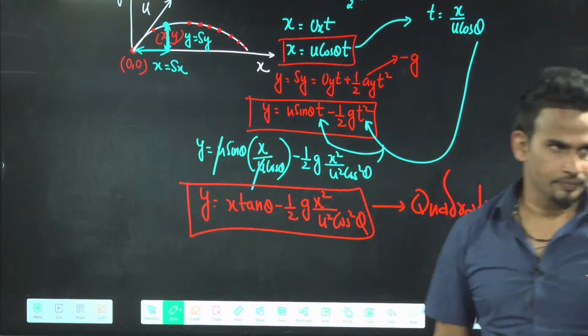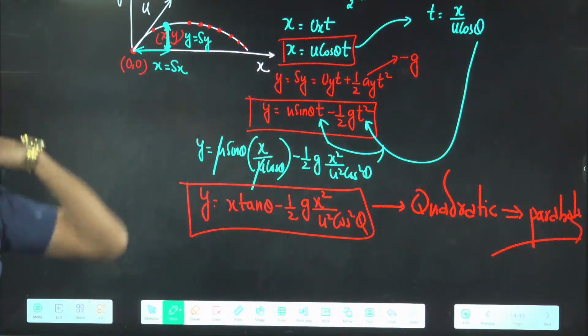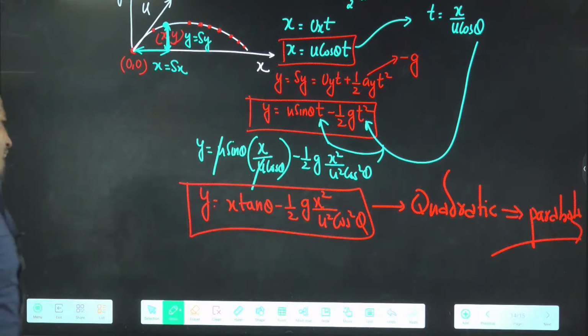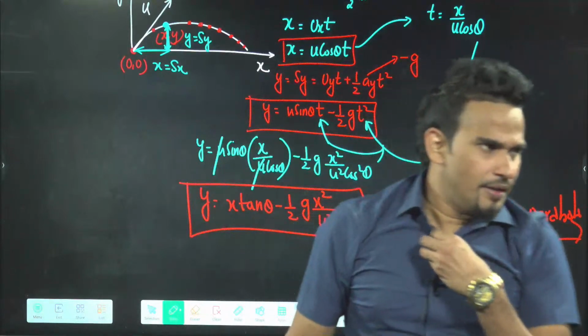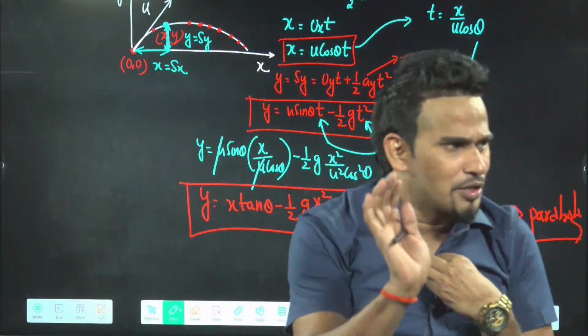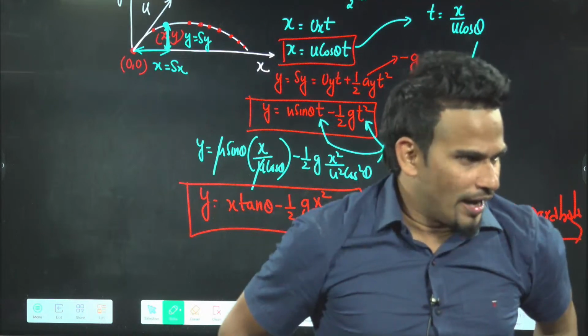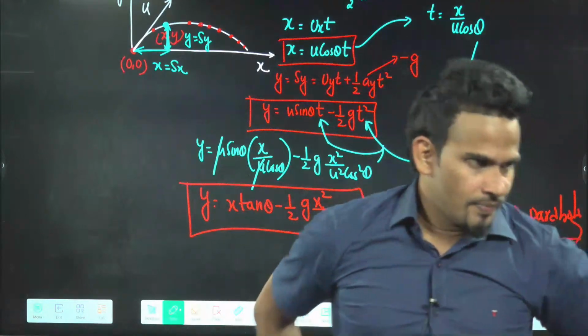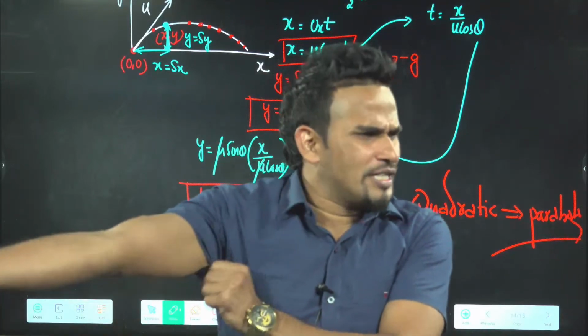Later on we will talk about everything slowly. But numericals are not there for this week. For this week, we have only up to this equation of trajectory and its form. Some syllabus change happened in between.